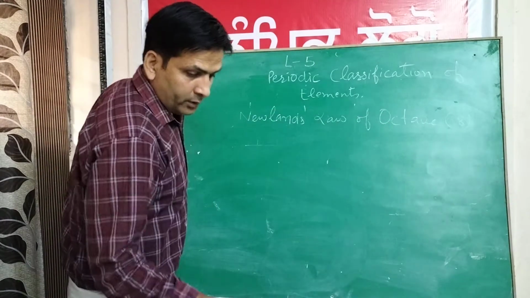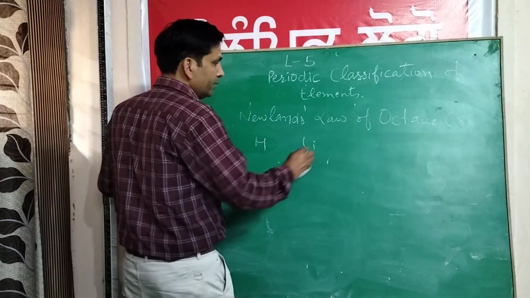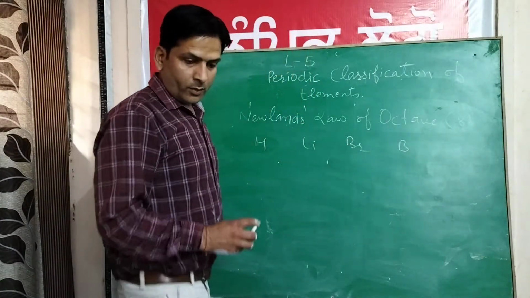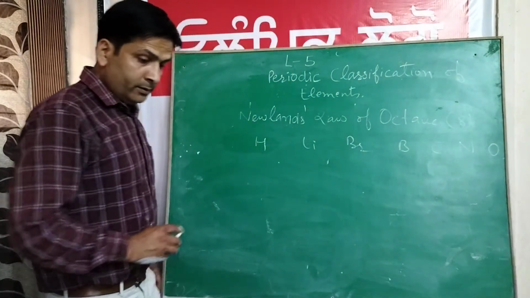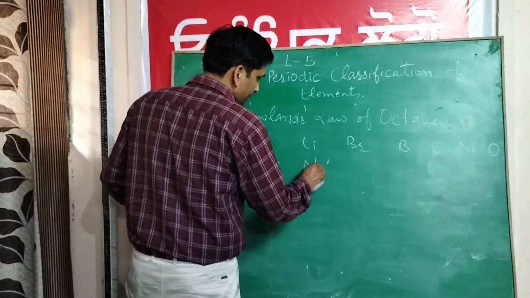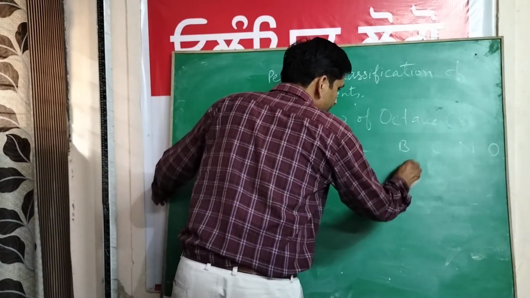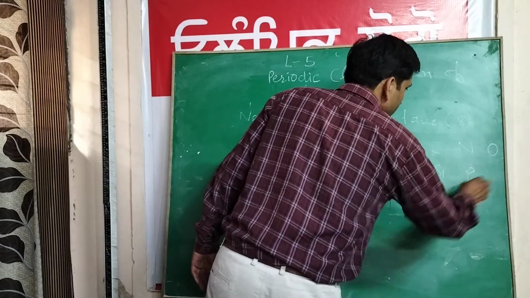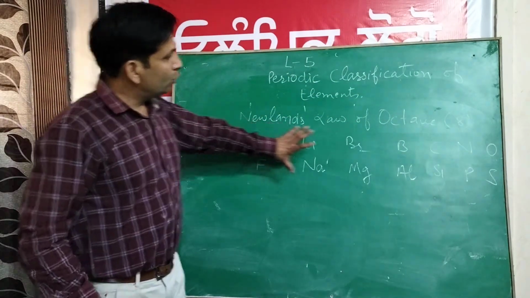Let's study with an example. We have the elements hydrogen, then lithium, beryllium, boron, carbon, nitrogen, and oxygen. Then fluorine, sodium, then magnesium, aluminium, silicon, phosphorus, and I think sulfur. Yes, we just wrote two lines.